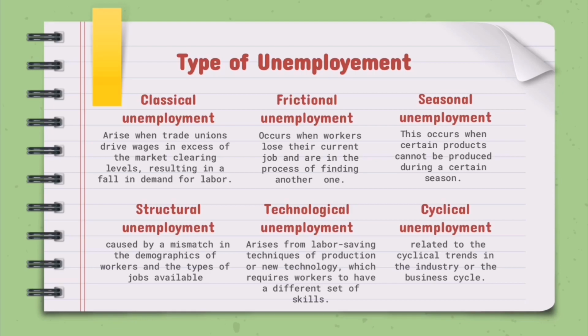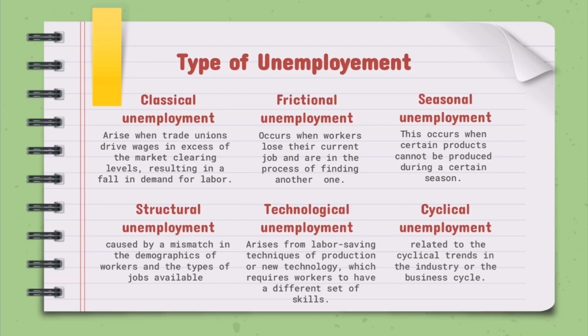First, classical unemployment. It is also called real wage unemployment. It arises when trade unions drive wages in excess of the market clearing levels, resulting in a fall in demand for labor. Second is frictional unemployment. It refers to workers who are in between jobs. It occurs when workers lose their current job and are in the process of finding another one. It includes new entrants such as school leavers and fresh graduates, and re-entrants.